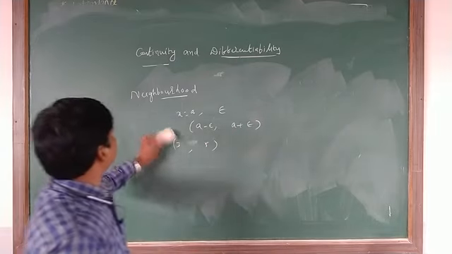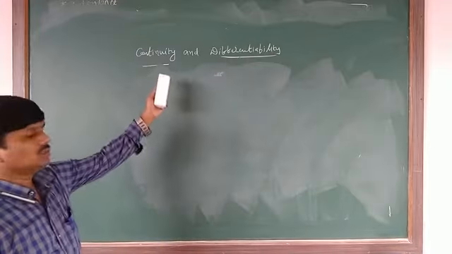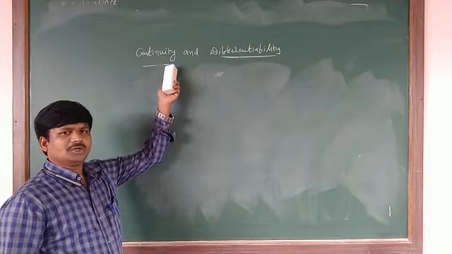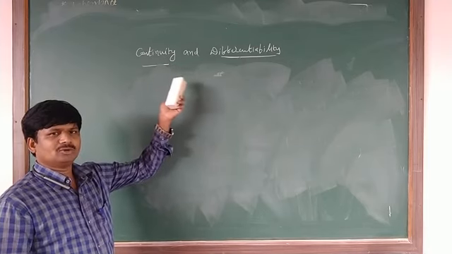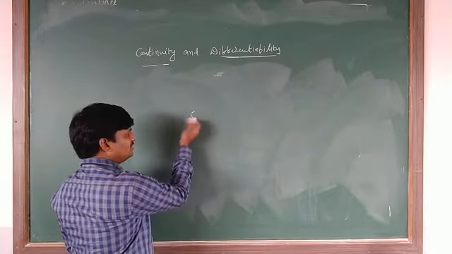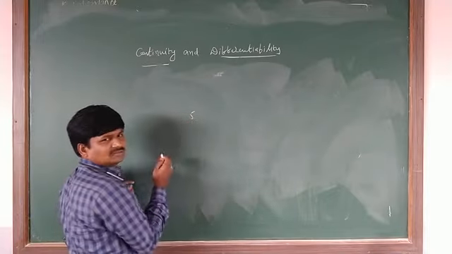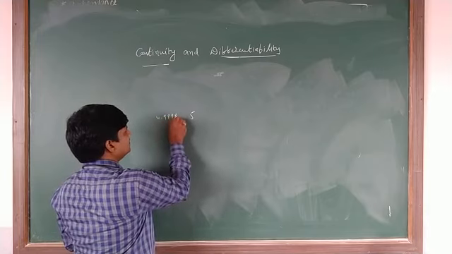Why I define neighborhood: to define the continuity definition, we will use the neighborhood set. Suppose 5 is there. What is the immediate predecessor of 5? 4.9999, as much as you can take.